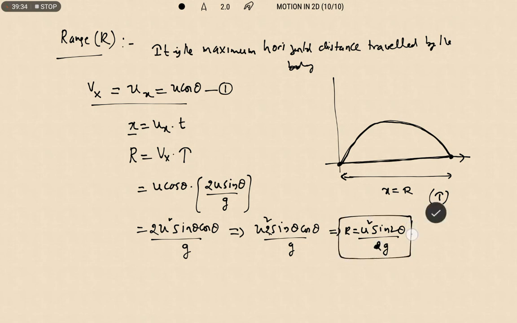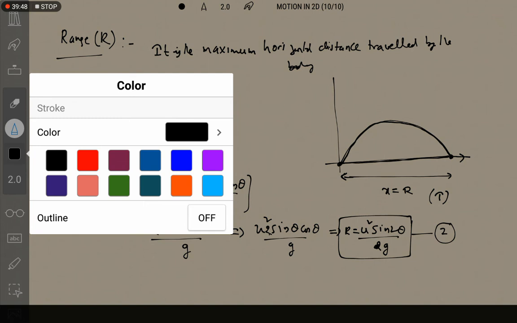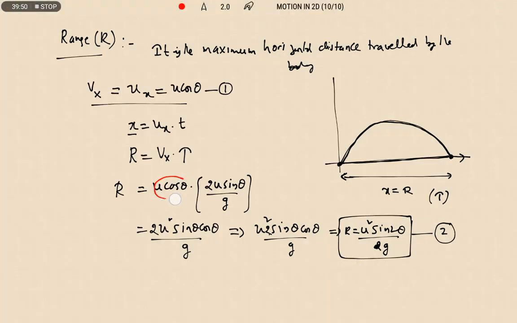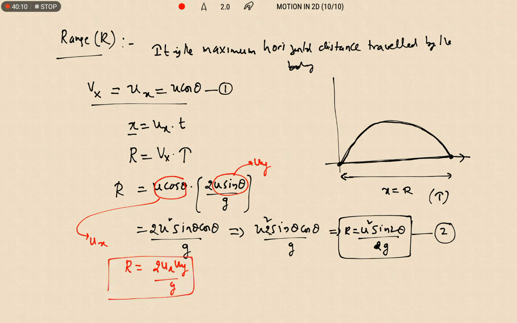Right. So this is about the range. Range is nothing but the maximum horizontal distance travelled by the projectile. In another way we can also represent it. If you see in this expression we have the term u cos theta, which is nothing but ux, and u sin theta is nothing but uy. So we can rewrite the range of a projectile as 2 ux uy by g. So this is equation number 3.